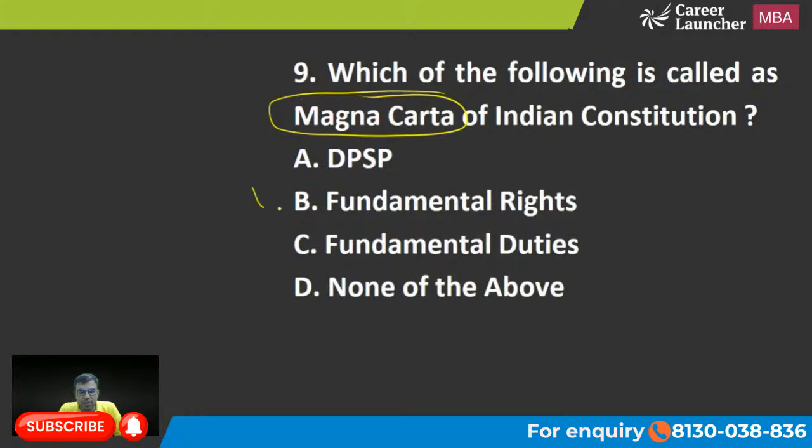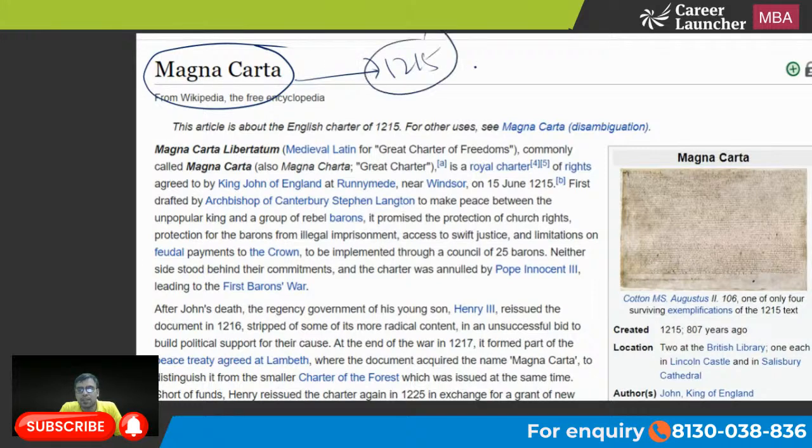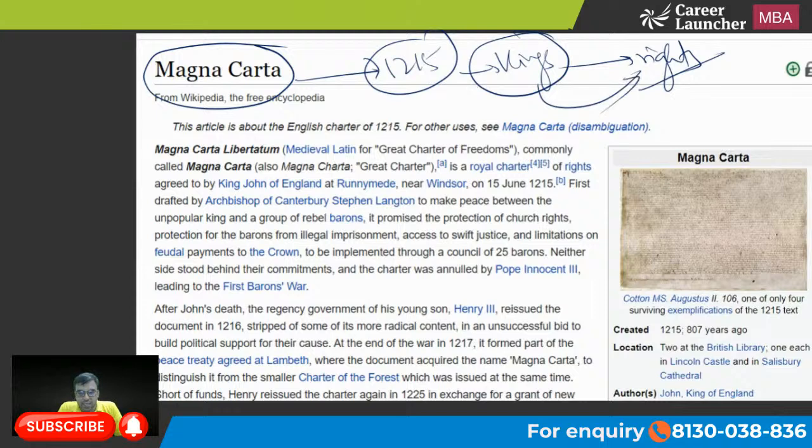So the right answer is actually B, fundamental rights. तो एक्चुअली क्या है, मैग्ना कार्टा क्या होता है को समझना है. Actually, Magna Carta was nothing but, in England in 1215, the king gave some rights to the common man. ठीक है. That's called the Magna Carta. Because generally the king does not give rights, है ना, because a king is generally considered as an authoritarian rule, and that is why this became very famous, Magna Carta.